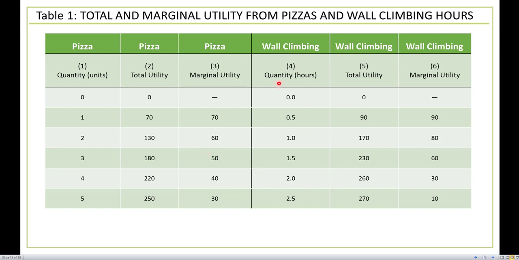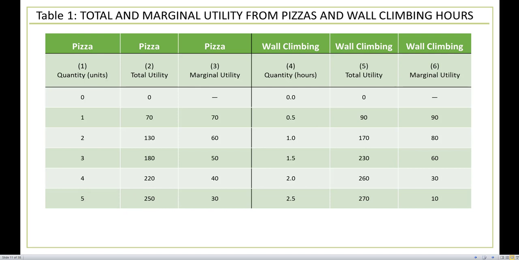So we focus in on the pizza good right here. We take a look at the quantity, row number one, column number 1. It's telling us exactly how many units of this good we are consuming: 0 units of pizza, 1 unit of pizza, 2 units of pizza, and so on down the line. Column number 2 is the total utility attached with consuming that quantity of pizza. If we consume 1 pizza, we get 70 units of satisfaction. If we consume 3 pizzas, we get 100 units of happiness. If we consume 5 units of pizza, we get 250 units of satisfaction or utility.